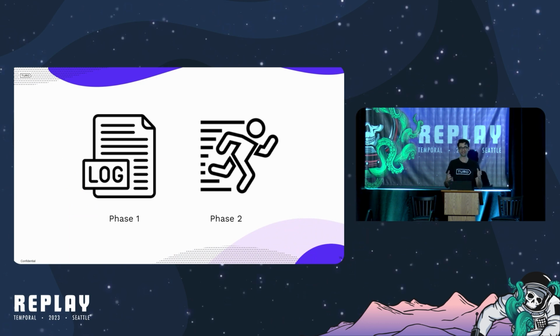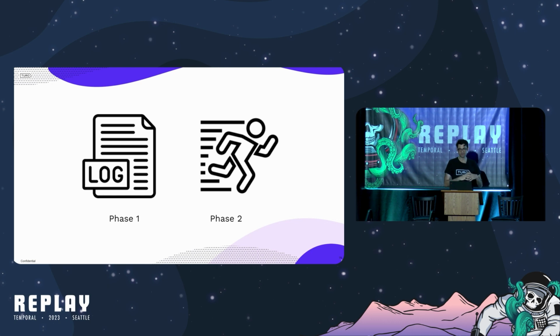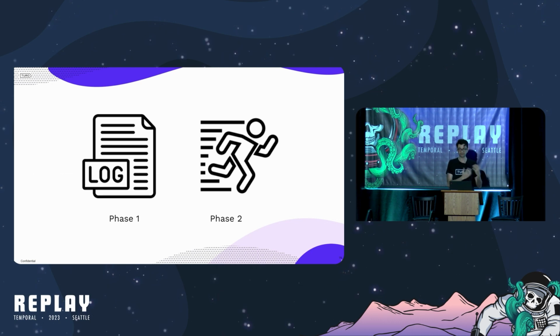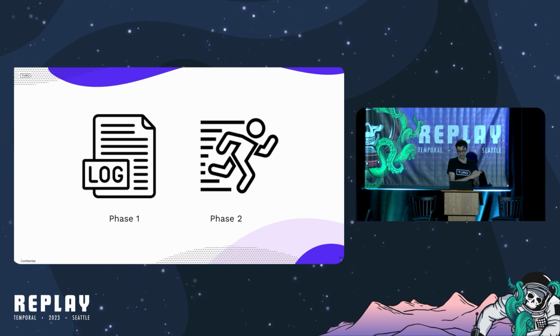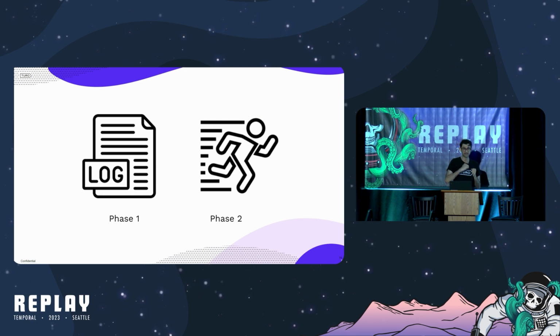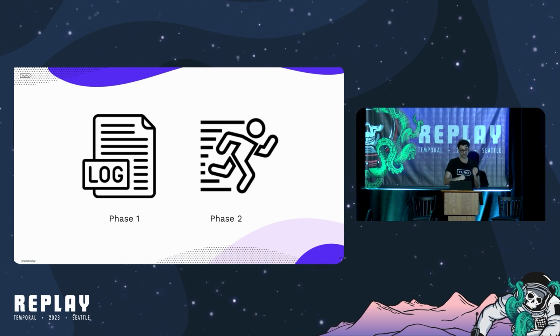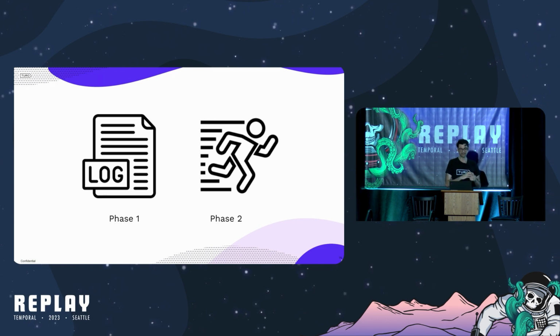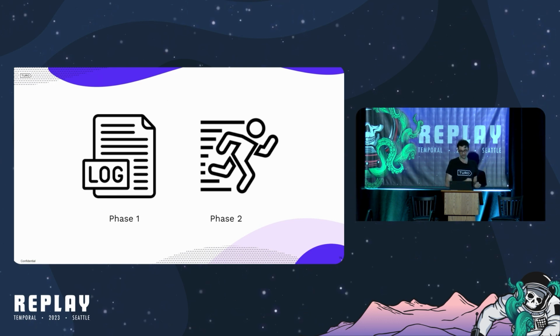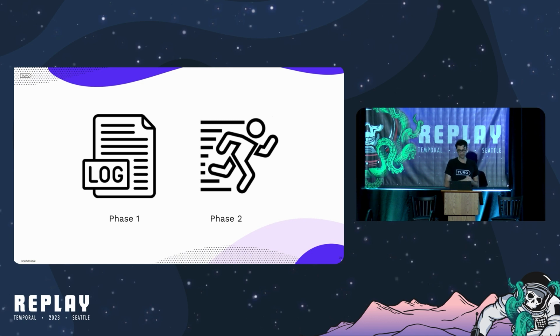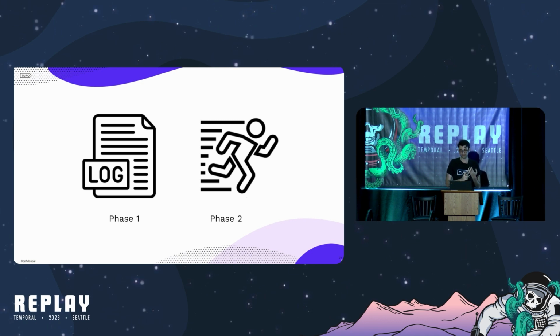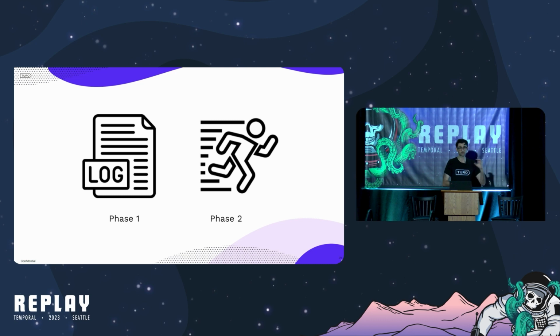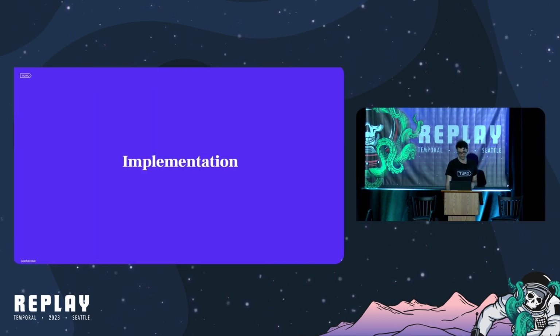With the goal to not break anything in mind, we decided to take a multi-phase approach where phase one would be to just log an action when it takes place, as opposed to execute the actual call within an activity. Phase two would involve making the actual monolith RPC call. This would allow us to know that Temporal was triggering actions when expected and compare Quartz and Temporal parity.